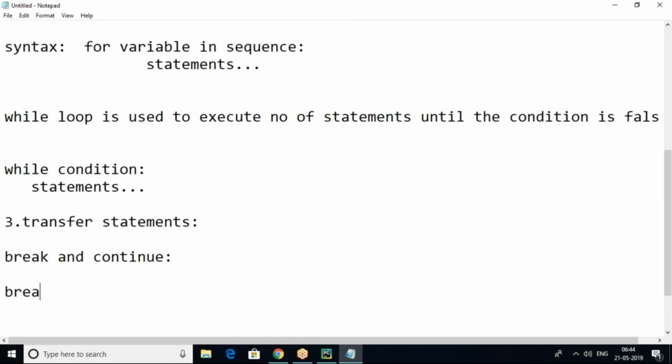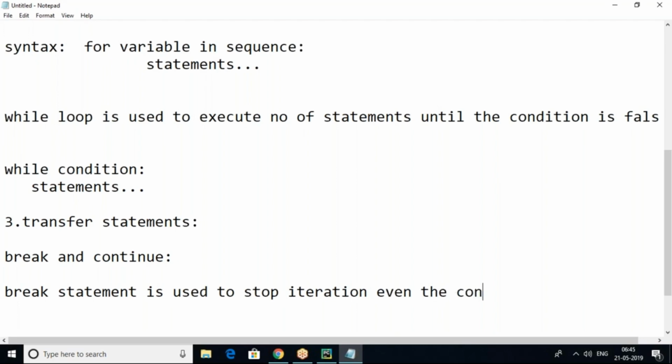The break statement is used to stop the iteration even if the condition is true.